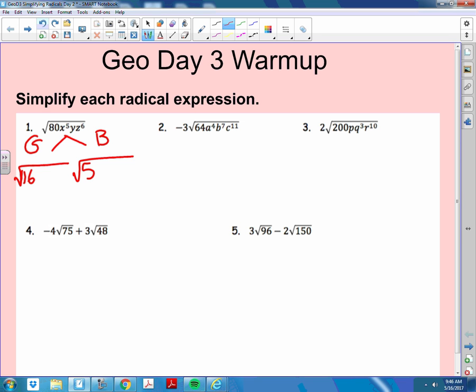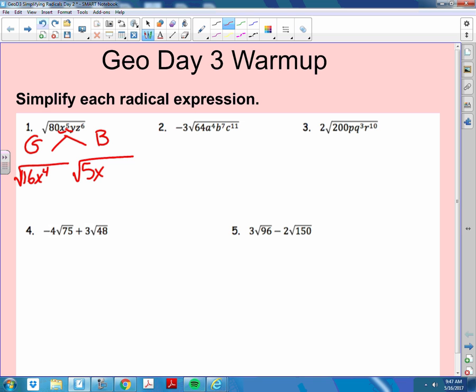Now here's one way to think about it. A different way than I taught yesterday. So we have x to the fifth, right? How many x's would we have to take away from x to the fifth to make it even? Just one, right? If you take away 1 from x to the fifth, it becomes x to the fourth, which is a good square root. We have to put the one we took away over on the right side. So one way you can think about it is how many do I have to take away in order for it to be even?